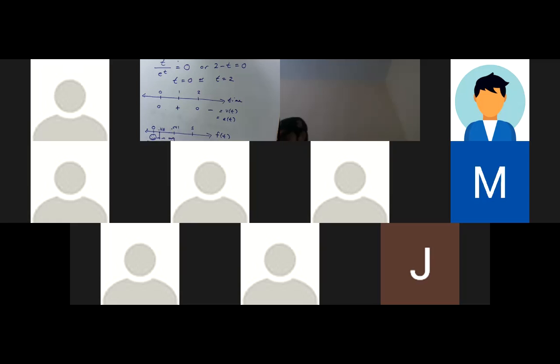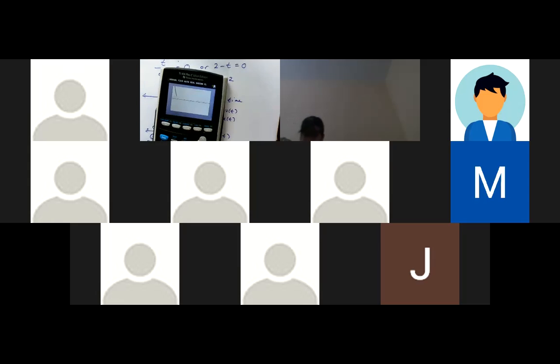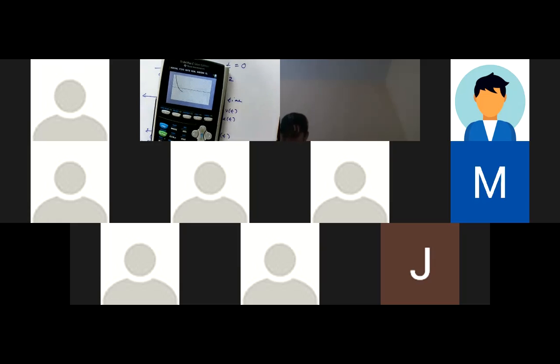So I'm going to go back to my graph, and I am going to unhighlight. So I'm just going to look at acceleration, and I'm going to just use the zeros. It looks like it's definitely crossing.